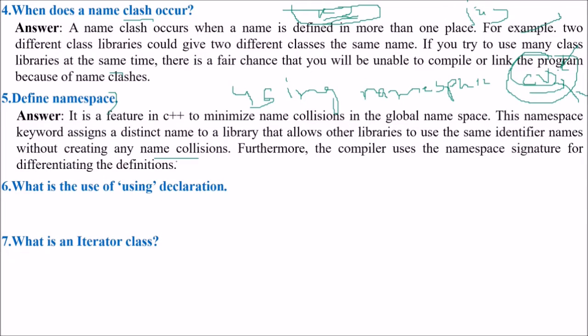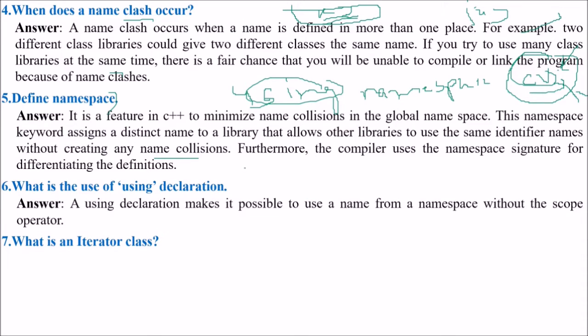What is the use of a using declaration? I've just given the example also. A using declaration makes it possible to use a name from a namespace without the scope operator. So you don't have to use the double colon always. You just write using namespace and the name at the beginning, and now you don't have to write cv double colon again and again.